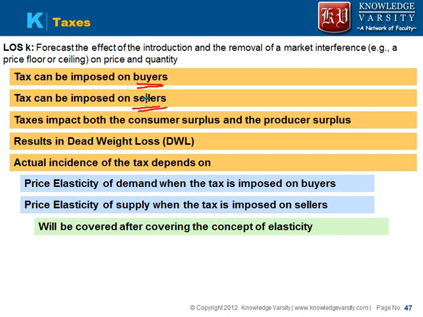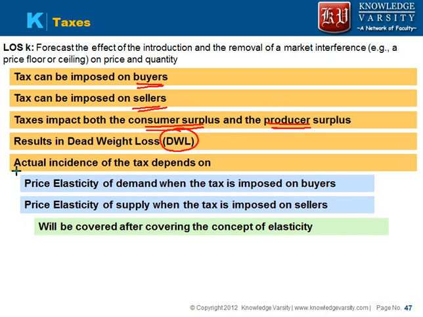They will get impacted because buyers will buy a lower quantity. As a result, the quantity demanded is lower. You have underproduction, so you have a decrease in the surplus of both, and you have deadweight loss. There will be a decrease in the surplus of both the consumer and producer. So both are impacted, and it will result in deadweight loss.